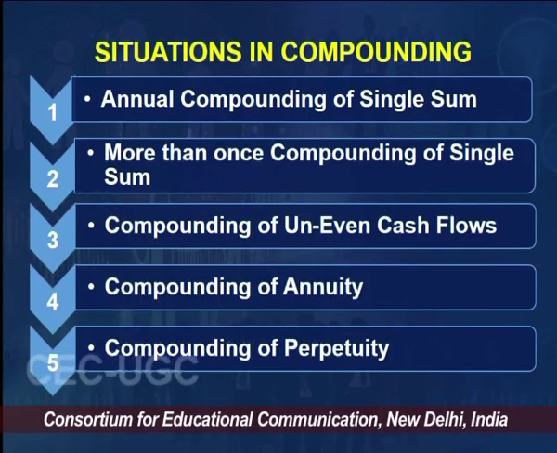Number 1, annual compounding of a single sum. Number 2, more than once compounding of a single sum. Number 3, compounding of uneven cash flows. Number 4, when we compound an annuity. And number 5, when we compound a perpetuity. We will just discuss these in 1-2 minutes, and thereafter we will pursue the details in future sessions.